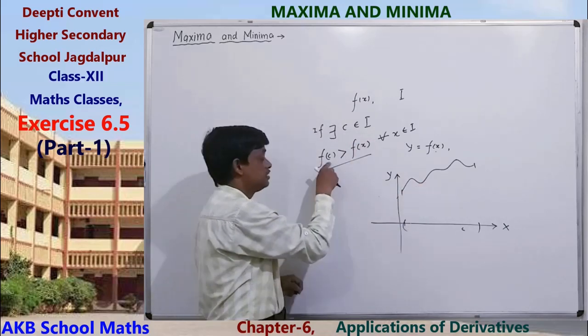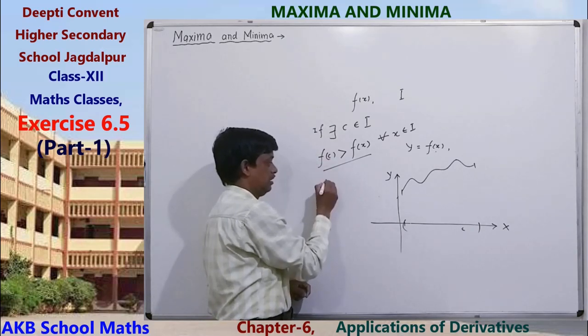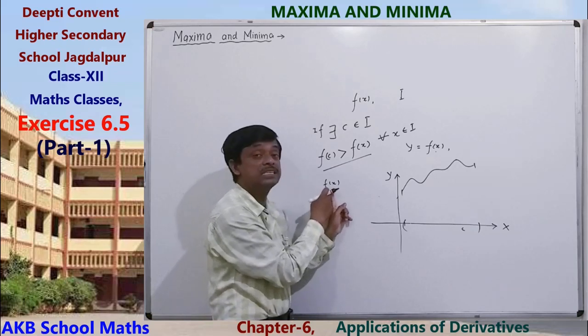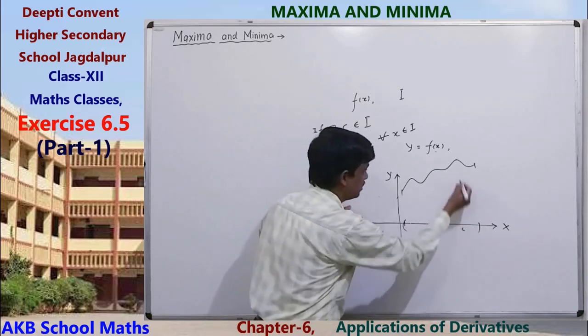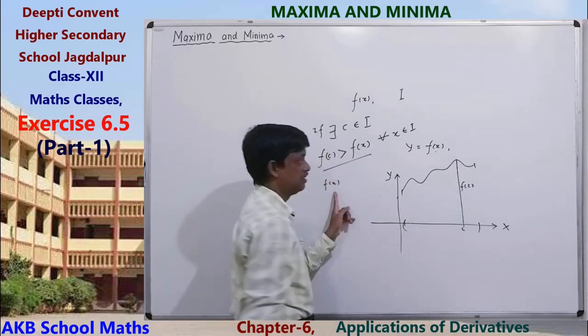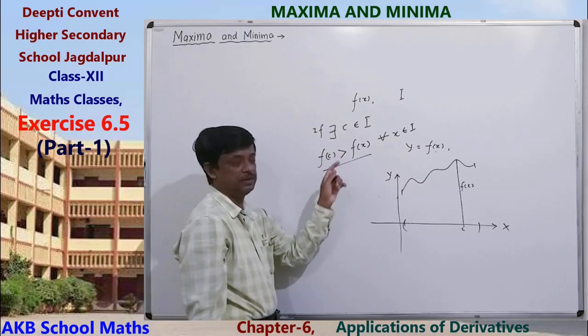Then we can say that f(x) has a maximum value at the point C if this condition is satisfied.